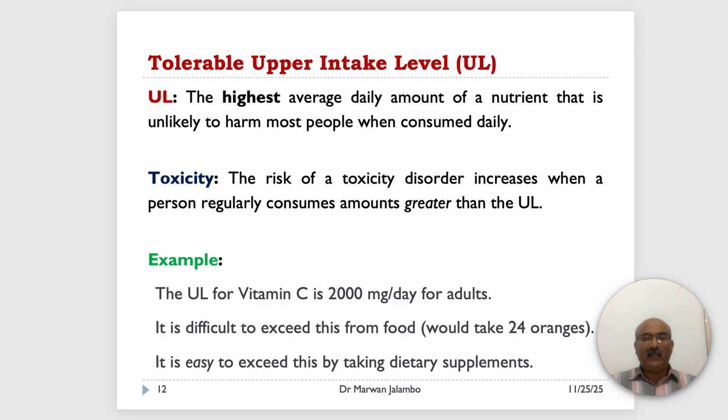So the UL is the highest average daily amount of a nutrient that is unlikely to harm most people when consumed daily. This is not a recommended amount to aim for. It is a ceiling.